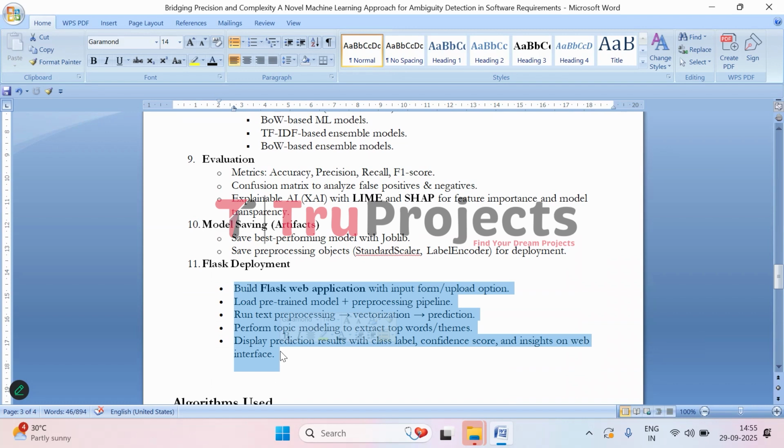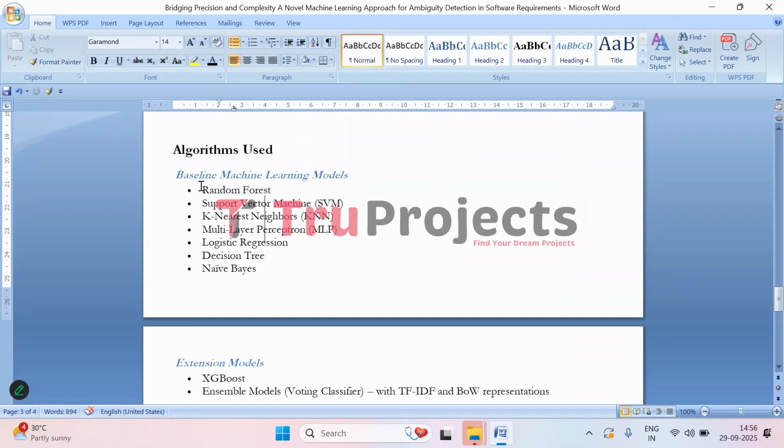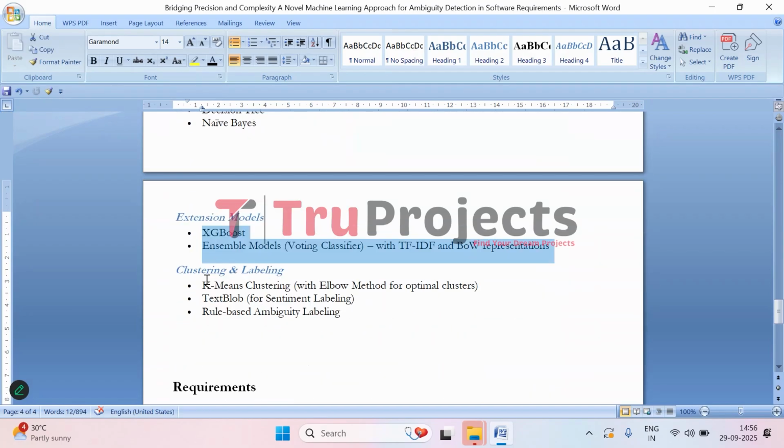And topic modeling, it identifies top words or the themes in the input. And the results, including class labels, confidence scores, and insights, are displayed interactively on the web interface. So this is how we have implemented the project. Now coming to the algorithms used. So these are the basic machine learning models used, and these are the extension models used. And these are the clustering and labeling methods that we have used in this project.